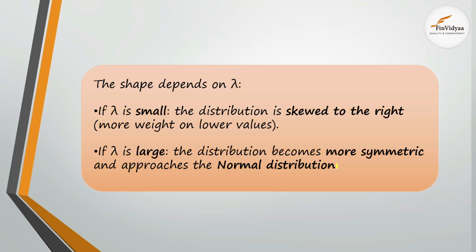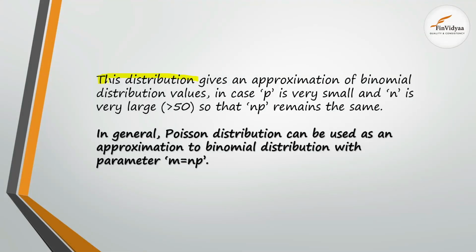Okay. So this distribution gives an approximation of binomial distribution values in case P, that is probability, is very small and N is very large, that is greater than 50, so that NP remains the same. So in general, Poisson distribution can be used as an approximation to binomial distribution with parameter lambda equals NP. Okay. So Poisson distribution is a limiting case of the binomial distribution, right?